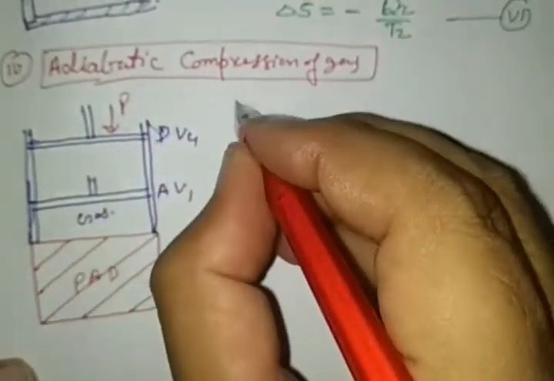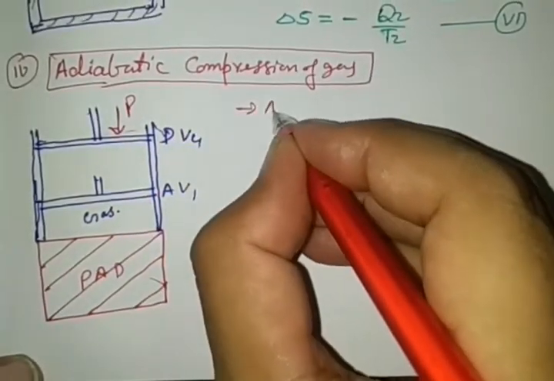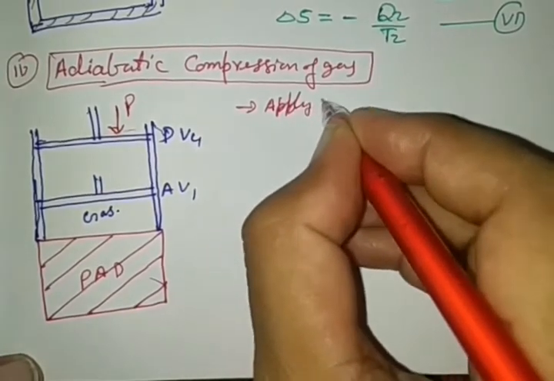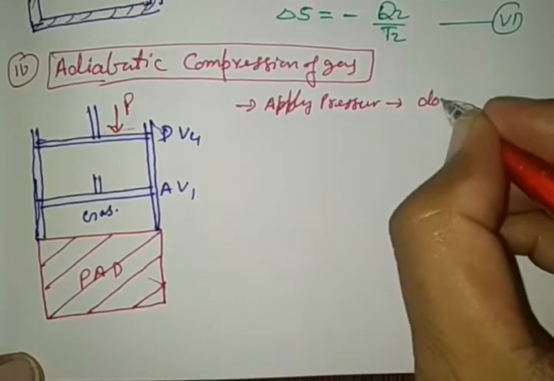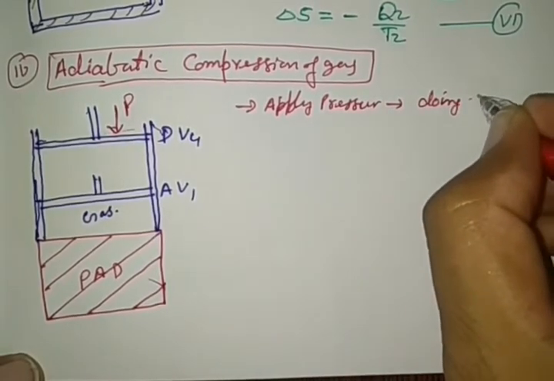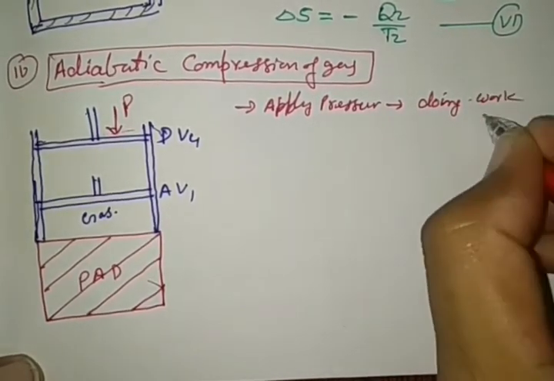Applying pressure means doing work on the system.